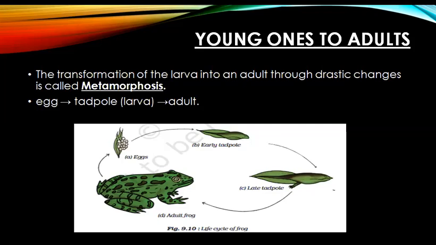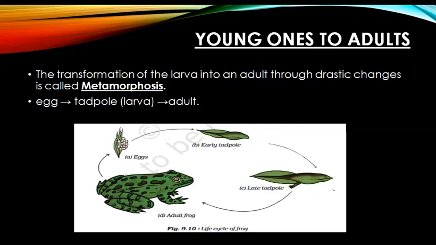There are three different stages: egg, then tadpole or larva stage, and then the adult stage, which is capable of jumping and swimming. The tadpole emerging from the egg will have gills, tail, etc. in the early and late tadpole stage so that they can swim easily in water. Then it undergoes abrupt changes and develops into a mature frog.